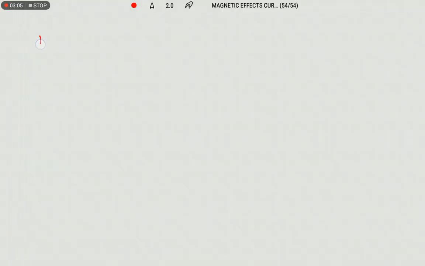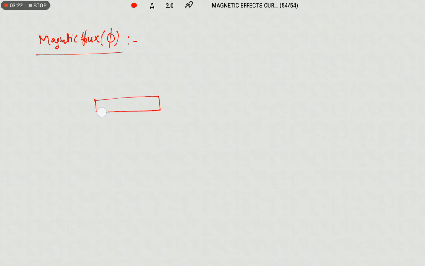Magnetic flux is denoted by phi. We know that around a magnet we can draw an infinite number of magnetic field lines.